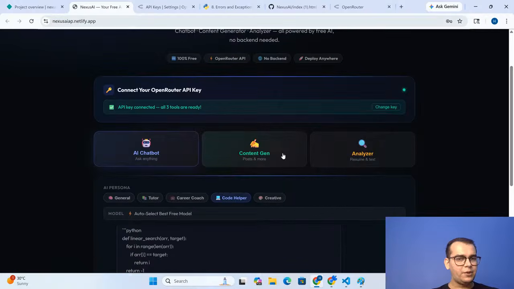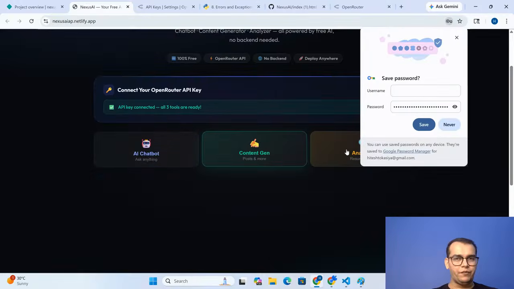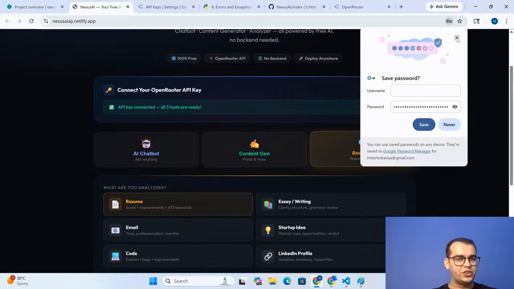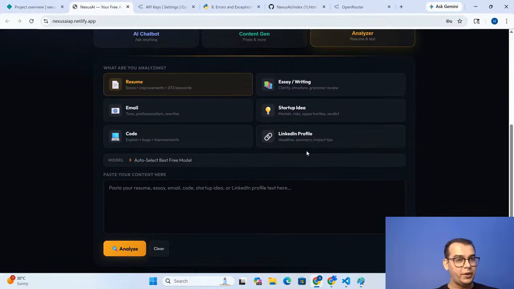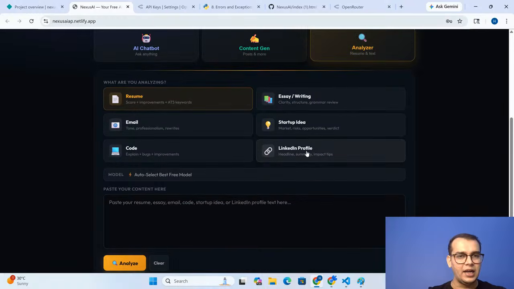Apart from that, I want you to definitely use the feature of analyzers, that will analyze everything. If you have a resume, to make your resume ATS friendly, more powerful, email, code, fixing bugs, startup ideas. So you should see all this analyzing feature.